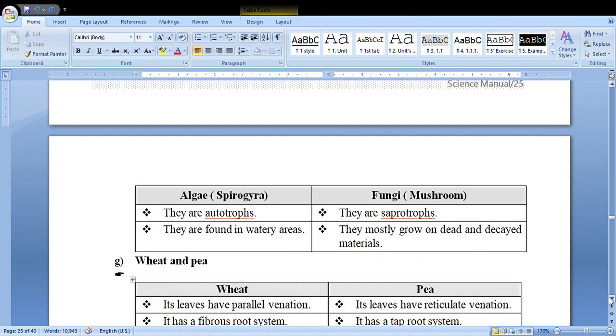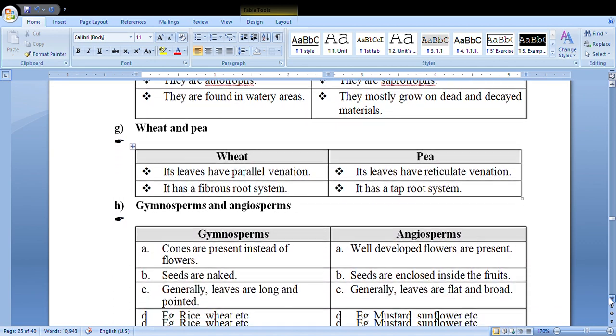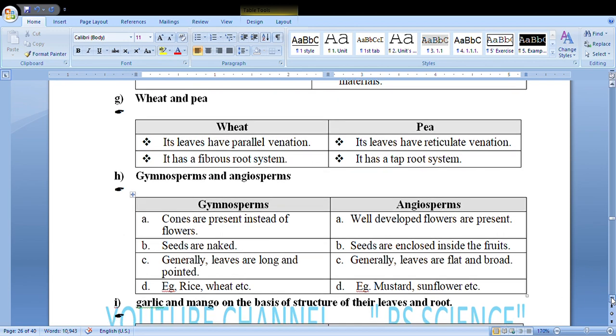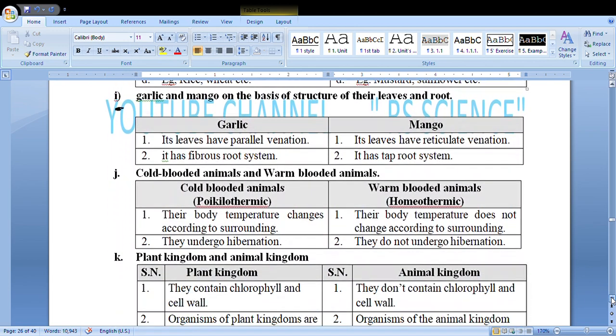Wheat and pea: if you see wheat leaves, it has parallel venation. Pea has reticulate venation. Wheat has fibrous roots, pea has taproot. Gymnosperm and angiosperm: gymnosperms have cones instead of flowers. Angiosperms have well-developed flowers. In gymnosperms seeds are naked, in angiosperms seeds are enclosed. Garlic and onion, on the basis of their leaves and root.